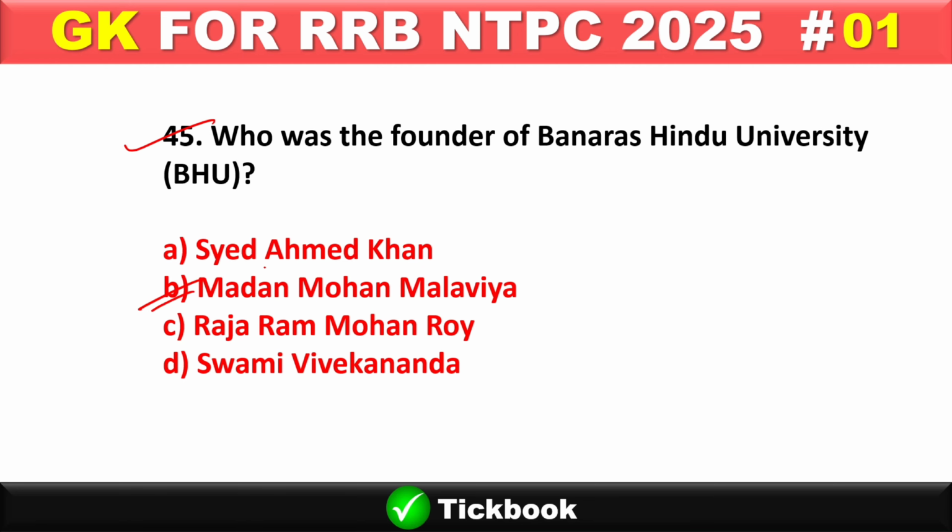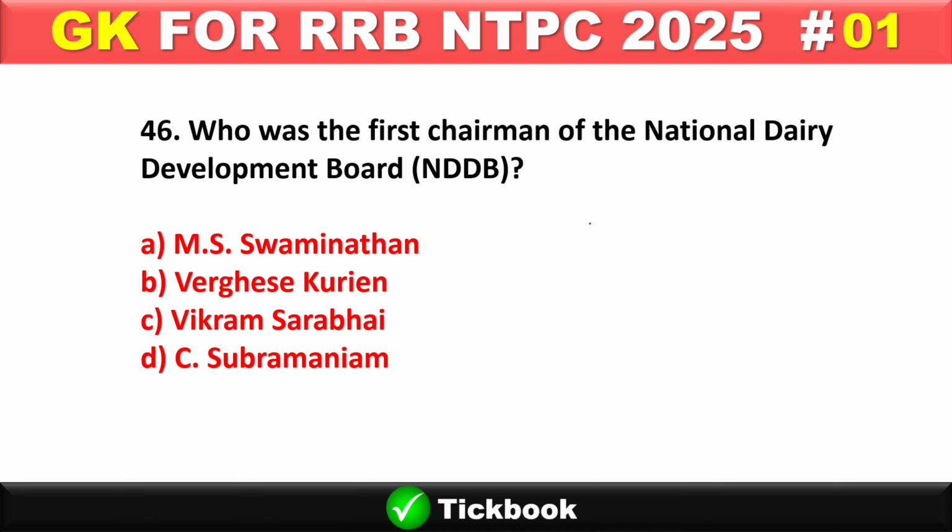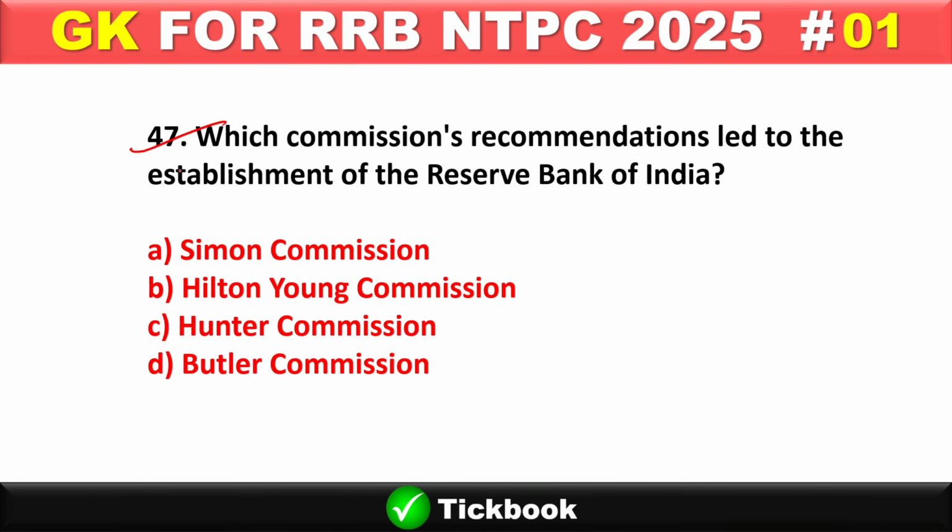Option number B, Madan Mohan Malaviya in 1916. 46. Who was the first chairman of National Dairy Development Board, NDDB? Option number B, Verghese Kurien, and Verghese Kurien is the father of White Revolution. 47. Which commission's recommendation led to the establishment of Reserve Bank of India? Option number B, Hilton Young Commission.